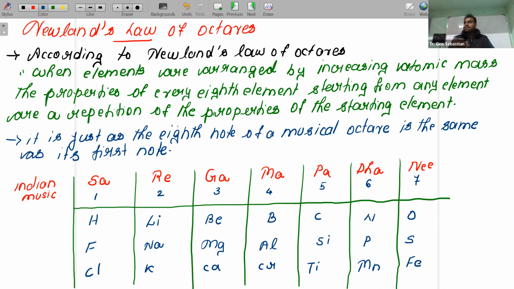Children, this is similar to Indian music: Sa, re, ga, ma, pa, da, ni. Starting from Sa, the eighth note repeats the first. Similarly, the eighth element will show similar properties. That's why it is written like this. We are talking about Newland's law of octaves. This law explains that every eighth element will show similar properties to the starting one. Any doubts? Here also they considered atomic mass, and they arranged only the elements available at that time.